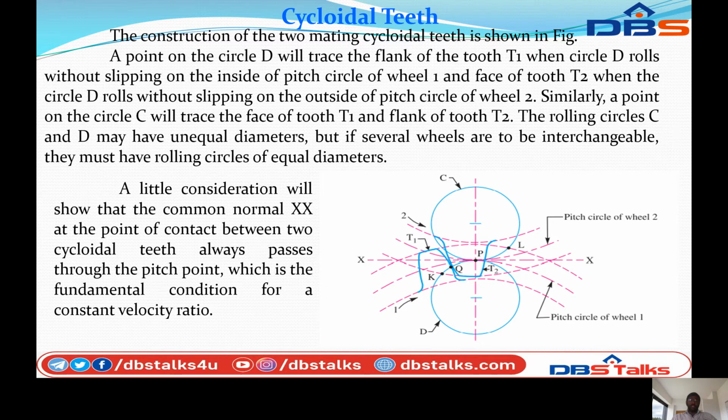The point of circle D will trace the flank of the tooth T1 when circle D rolls without slipping on the inside of the pitch circle of wheel 1.